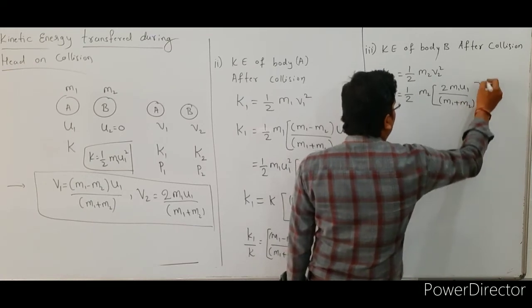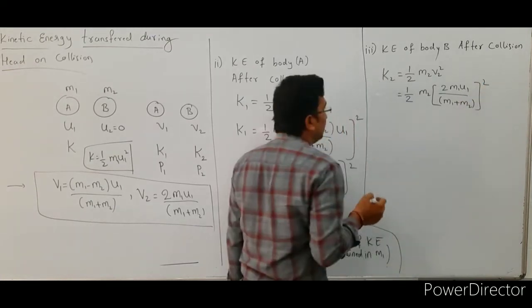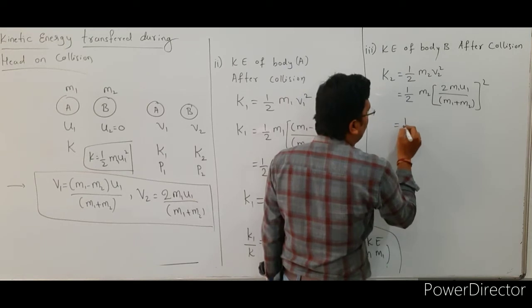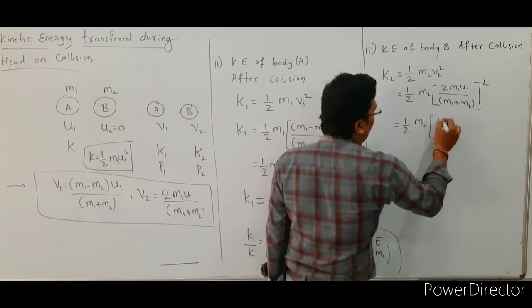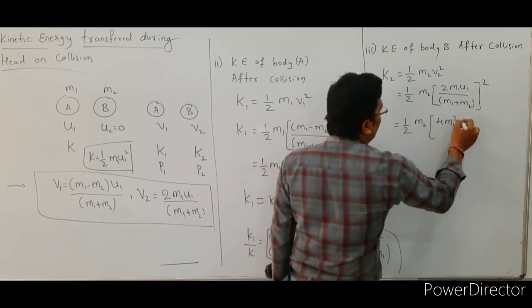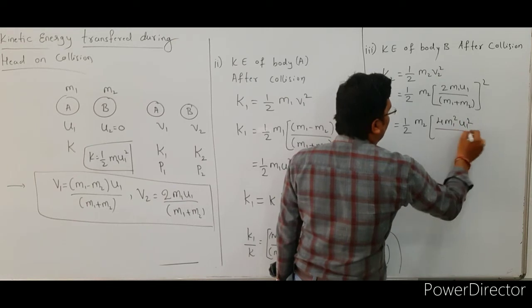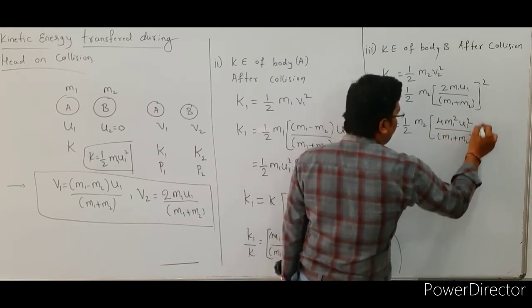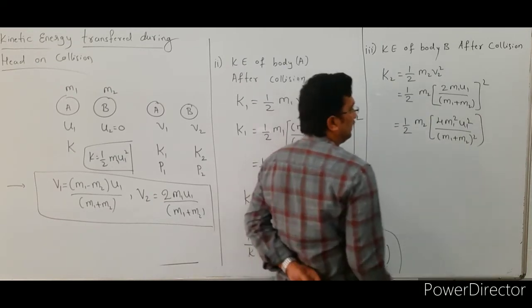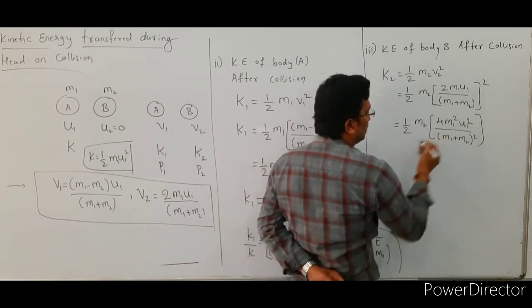Okay, see here, simplify this one. This is 1/2 and square this: m2 as it is, 4 m1 square u1 square divided by (m1 + m2) whole square. After that, take m1 and u1 square this side.